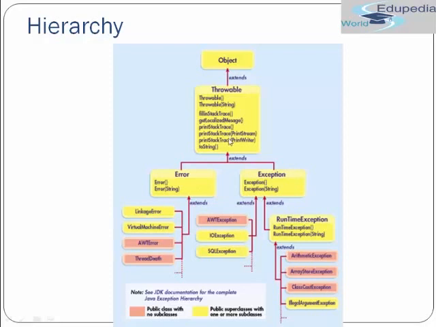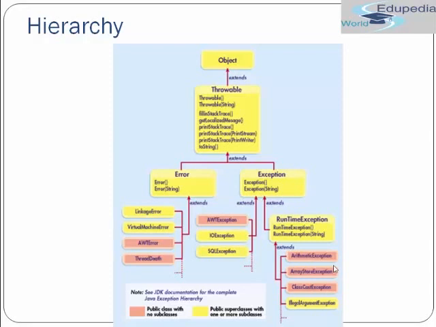Okay. The Error class includes some classes extending it, which are VirtualMachineError, LinkageError, AWTError, ThreadDeath. So these are kinds of errors. If we talk about Exception, then we have AWTException, IOException, SQLException. Then we also have RuntimeException. In RuntimeException, we have ArithmeticException, ArrayStoreException, ClassCastException, IllegalArgumentException.